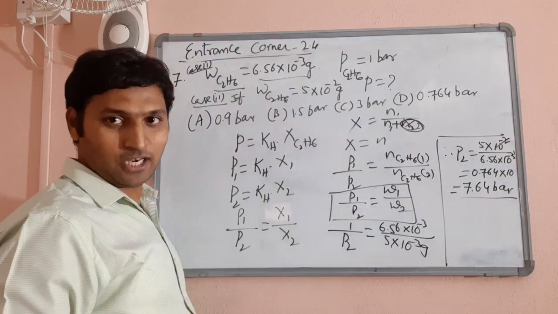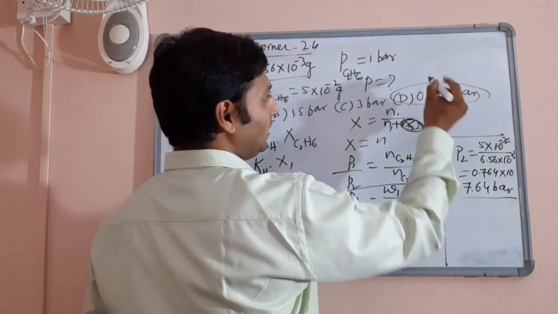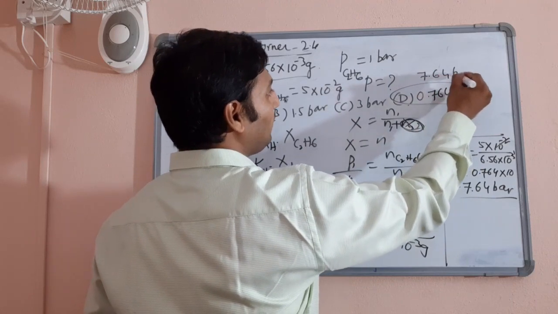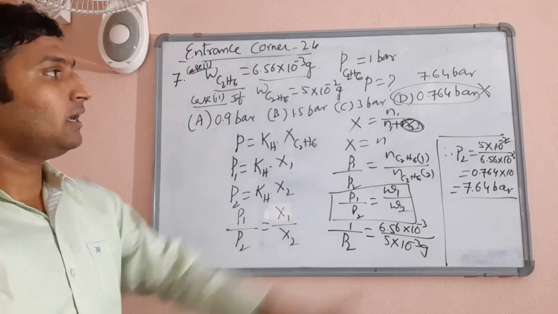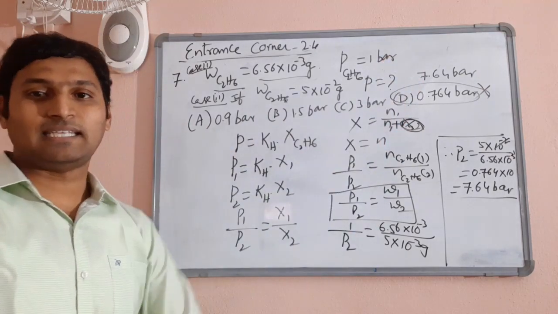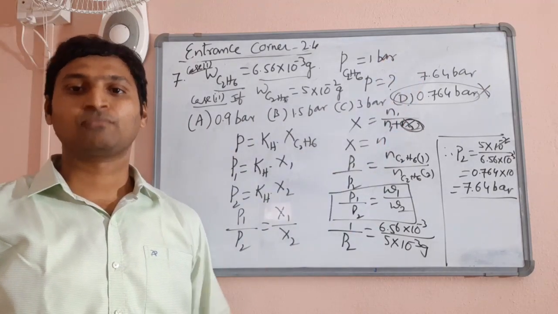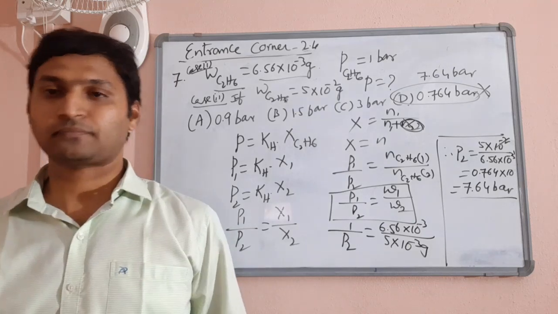Which is not there in your options. Option D, they should have actually given as 7.64 bar. So don't worry, you don't have a correct option in the answers. However, the correct answer is 7.64 bar. Hope you have understood it.